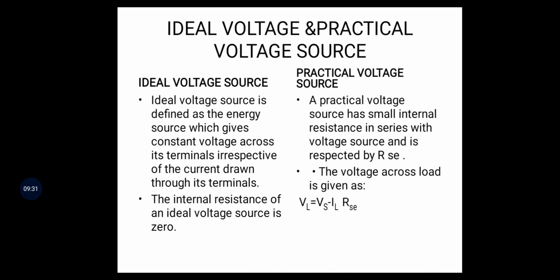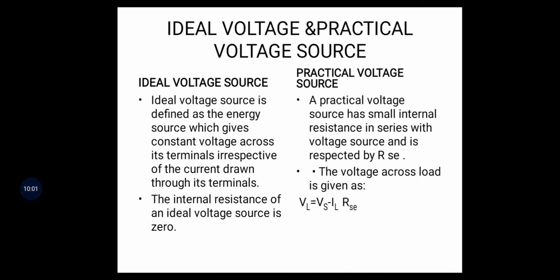What is meant by ideal voltage source? Ideal voltage source is defined as an energy source which gives constant voltage across its terminals irrespective of the current drawn through its terminals. So simply, what is the meaning of that? In an ideal voltage source, supplying voltage is equal to load voltage.